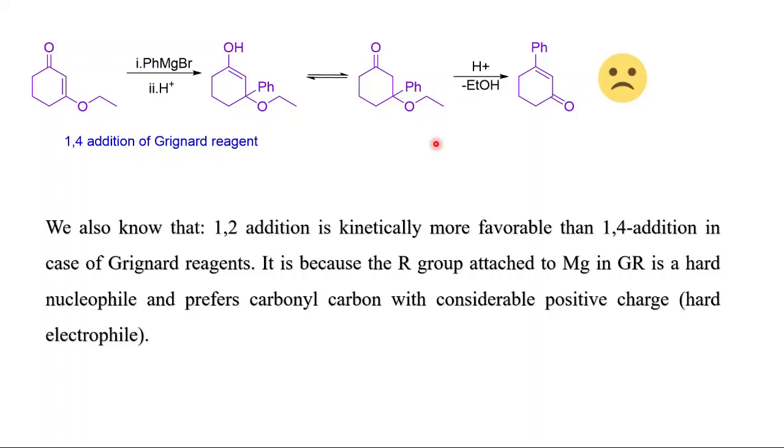As I have already mentioned, a hard center will prefer hard and a soft center will prefer soft. It is because the R group attached to magnesium in the Grignard reagent is a hard nucleophile and prefers the carbonyl carbon with considerable positive charge, that is a hard electrophile.